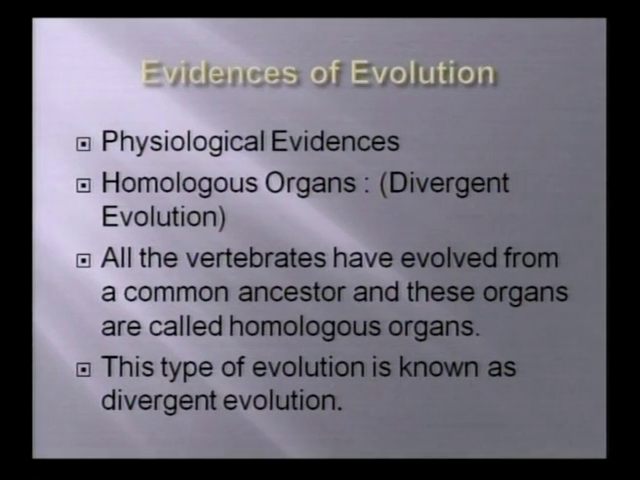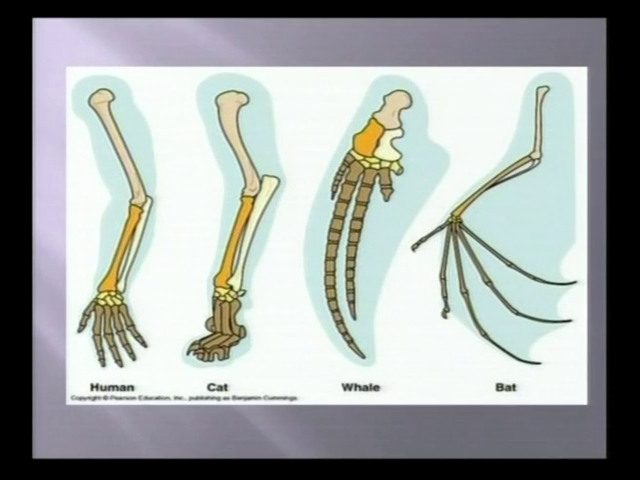One is homologous organs and another one is analogous organs. So, first we have to know what a homologous organ is. Homologous organs are those which evolved from their ancestors. That means homologous organs are also called divergent organs. So, friends, homologous organs have similar structure, but different functions.